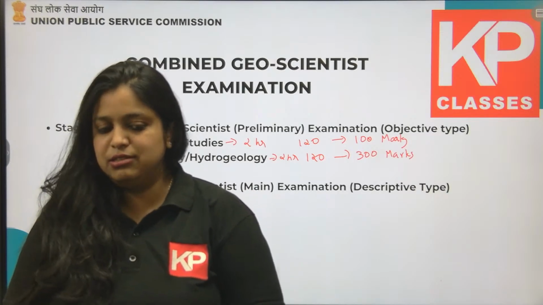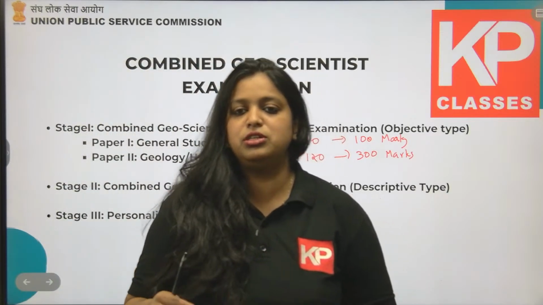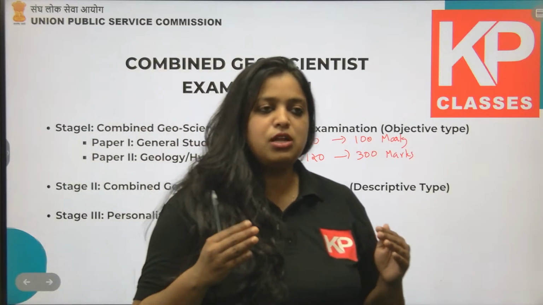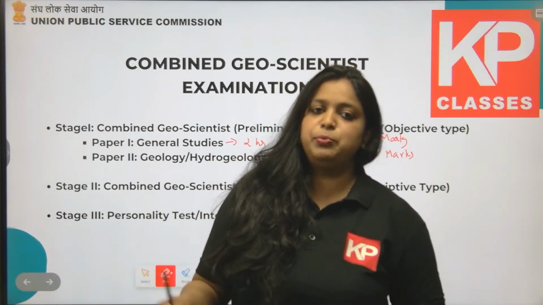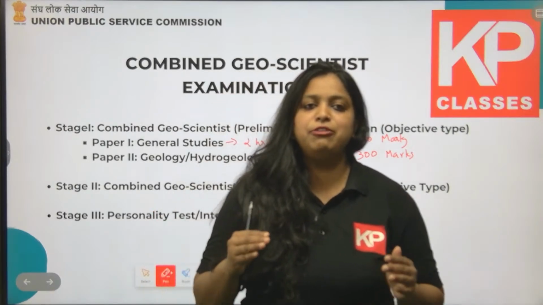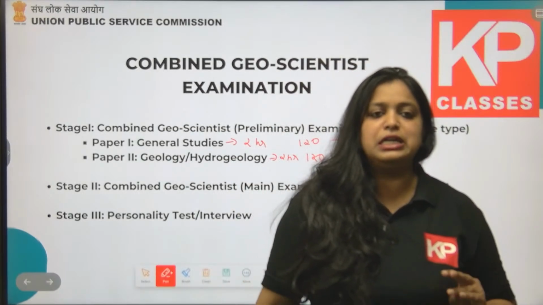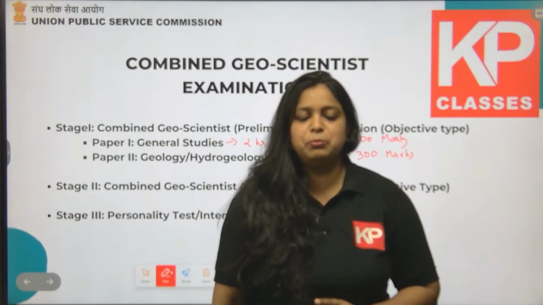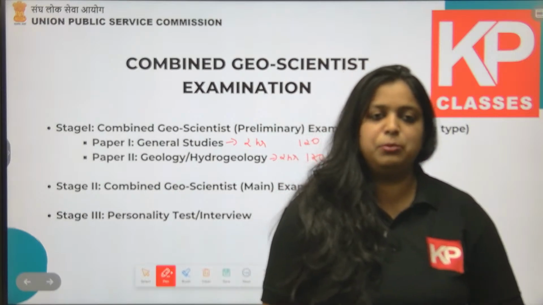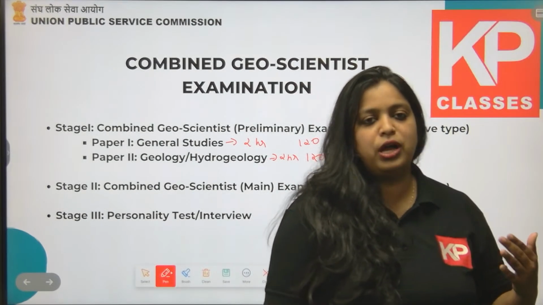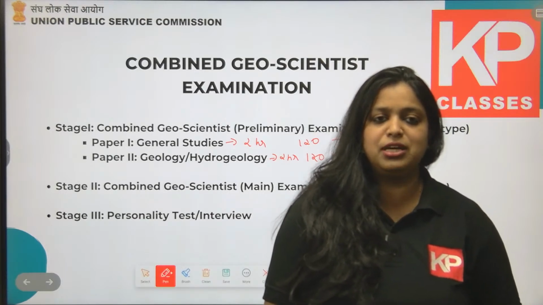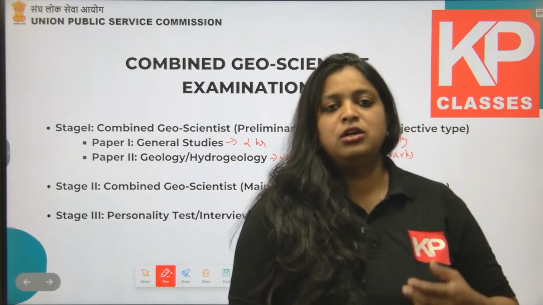So when it comes to the GSI, the Geological Survey of India examination, or the CGWB examination, for the scientist A grade geologist post or scientist B hydrogeologist post, you have to go through 3 stages of examination. Stage 1 is a preliminary exam, stage 2 is a mains paper, and stage 3 is the interview. In stage 1, the preliminary paper, there are 2 different papers. Paper 1 is a 2 hour objective offline examination. I'll give you the syllabus, it's a general science paper.